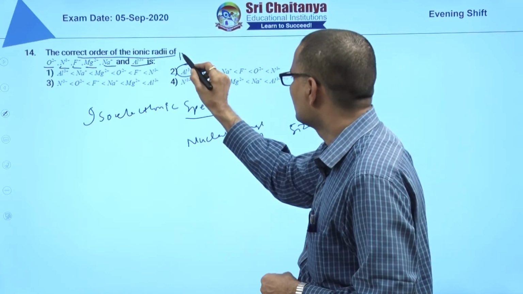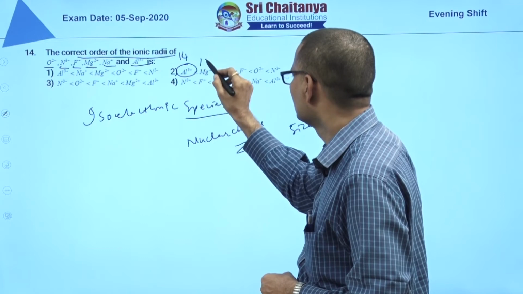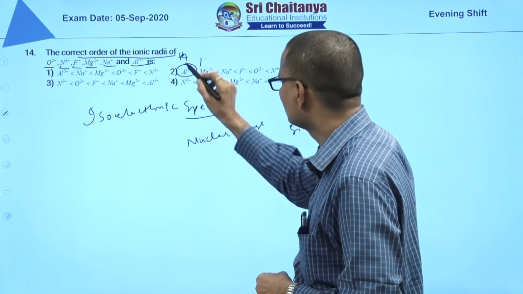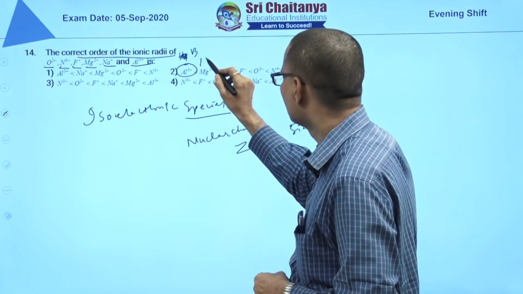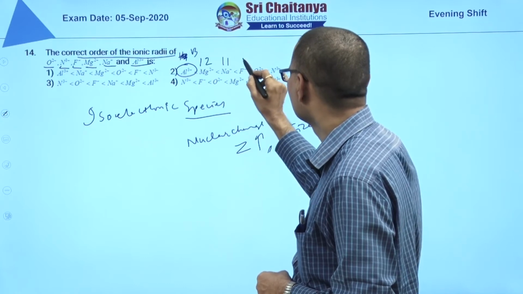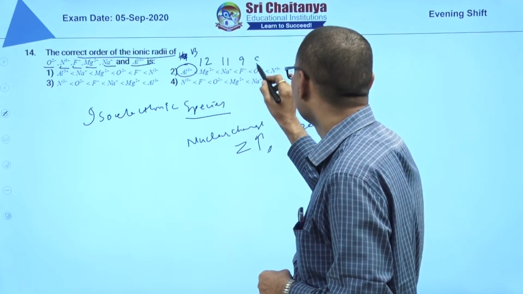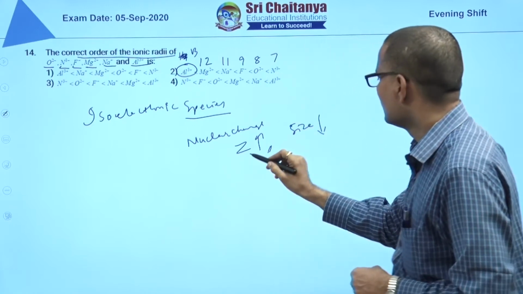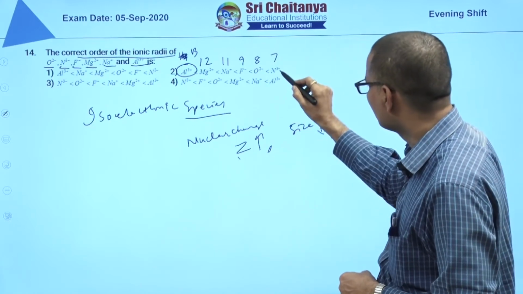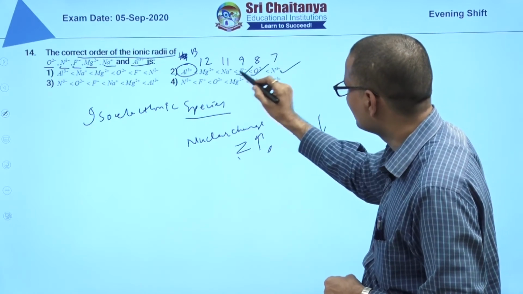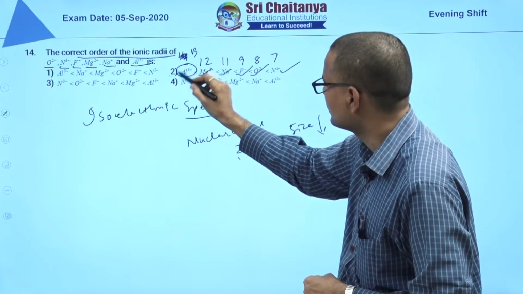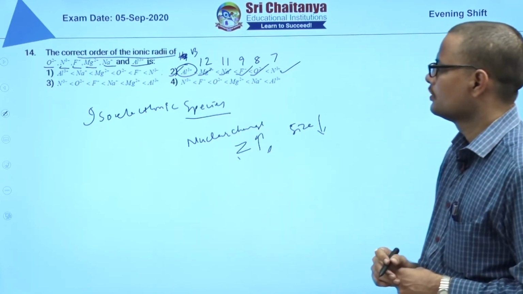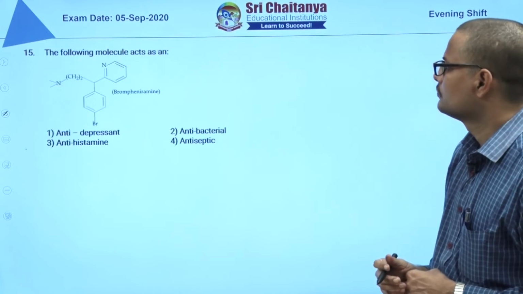Next, this is 14, this is 13 atomic number, 12, 11, 9, 8, 7. The least atomic number has more size. N minus 3 is more than O minus 2, F minus, Na plus, Mg plus 2, Al plus 3. The answer is 2. Next question.